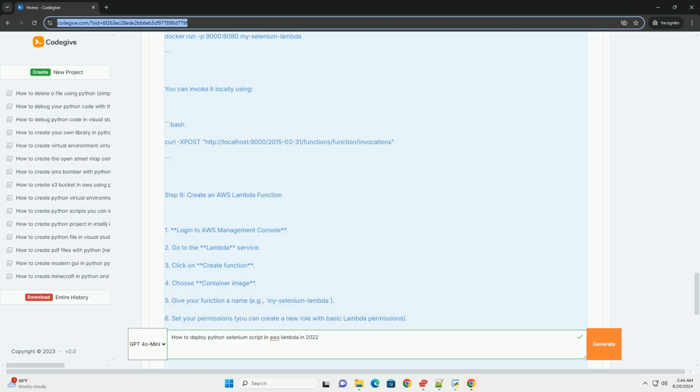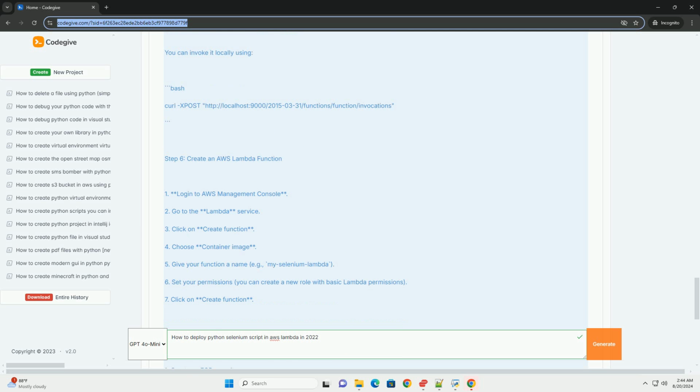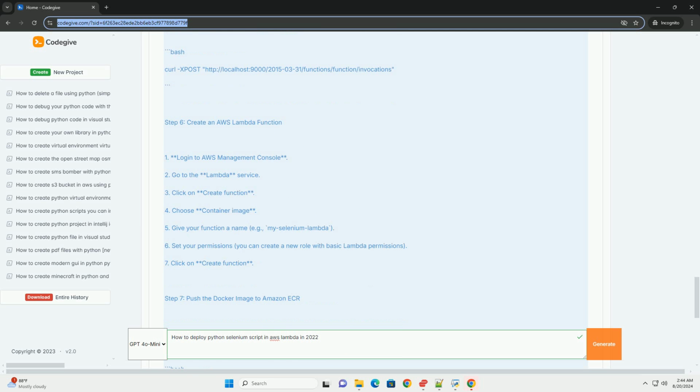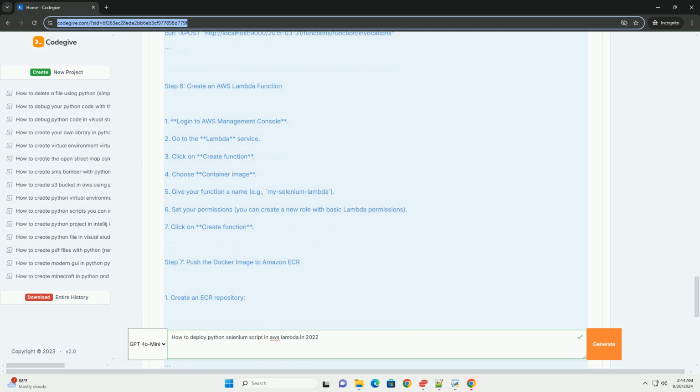Step 9. Test your Lambda function. 1. In the Lambda console, click on Test. Create a new test event. You can use the default. Click on Test and check the output.